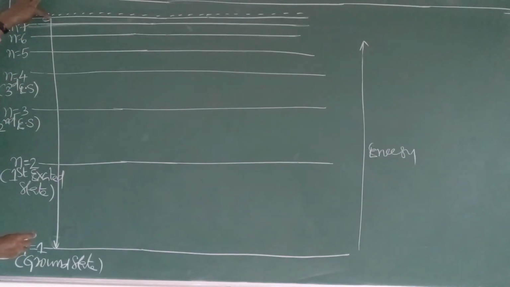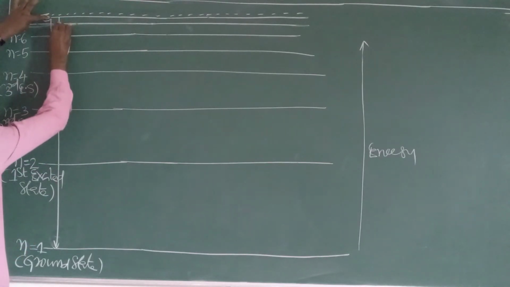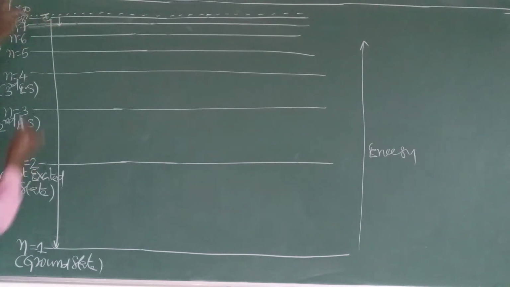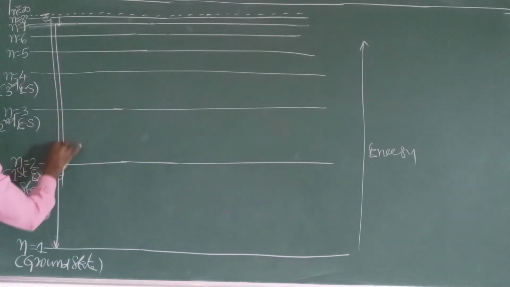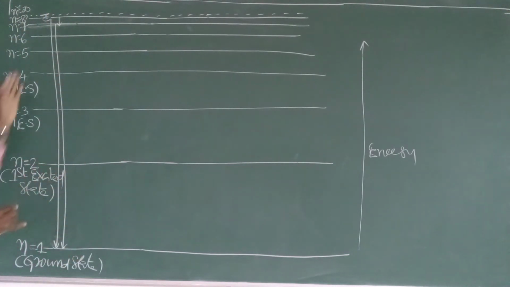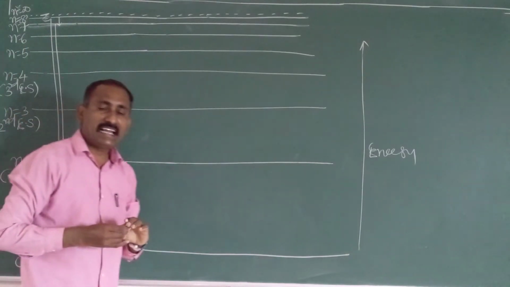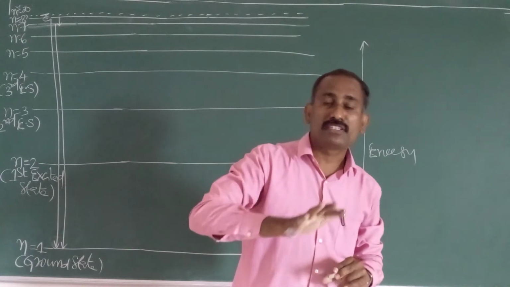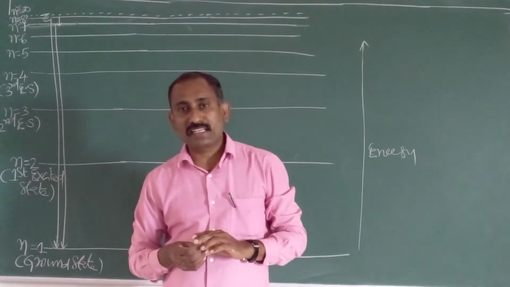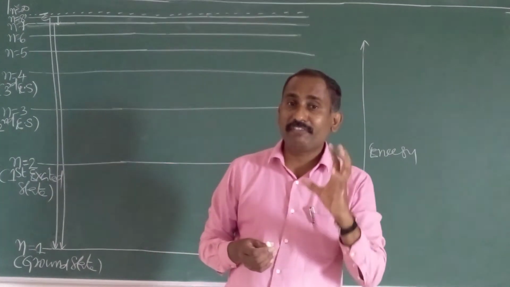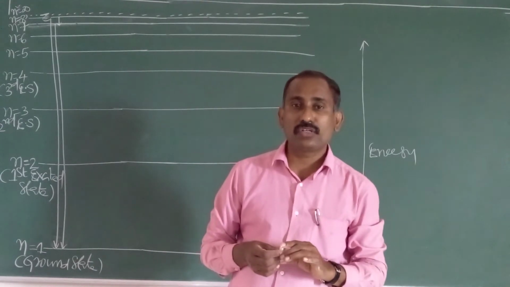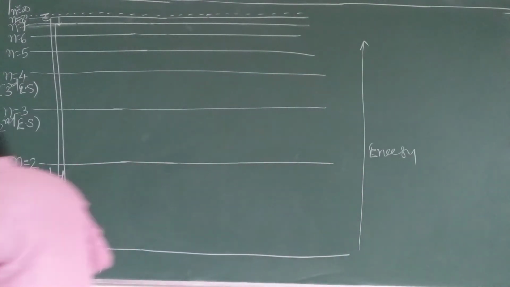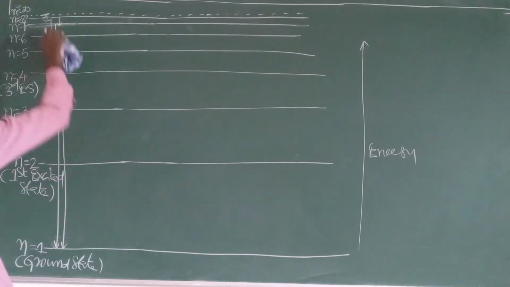An electron initially present in the 8th state may come to the 7th state, take some rest, and then go from the 7th state to the first state. So whenever the electron comes back to the ground state, it jumps either directly in a single jump or in multiple jumps. Due to the multiple jumps, we observe different lines in the hydrogen spectrum. For understanding purposes, I will draw this energy level diagram.